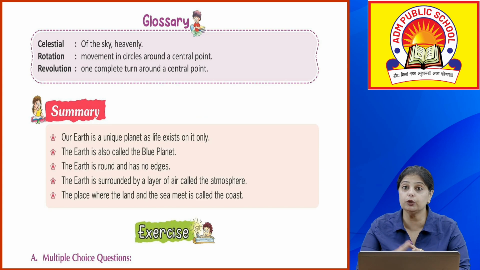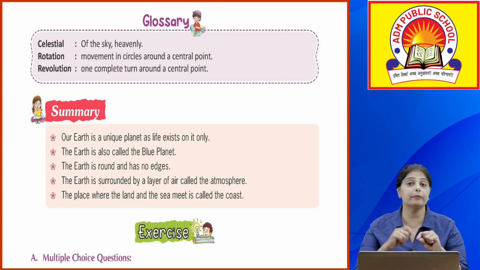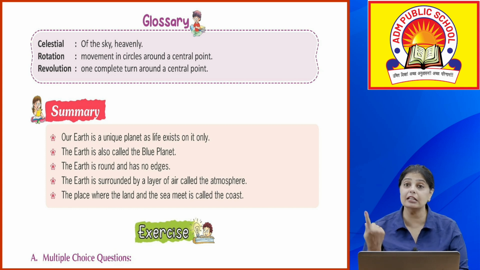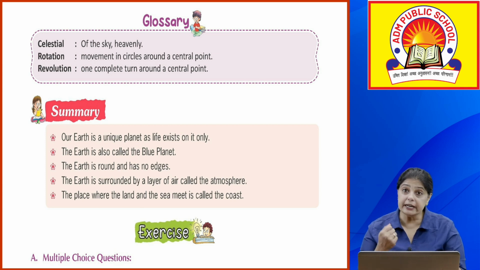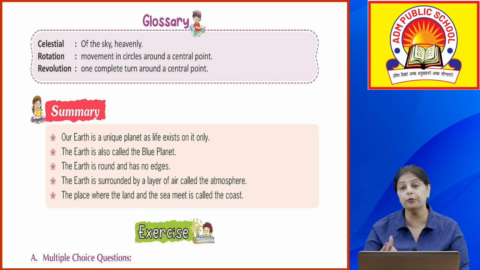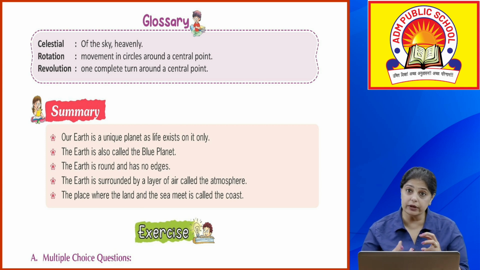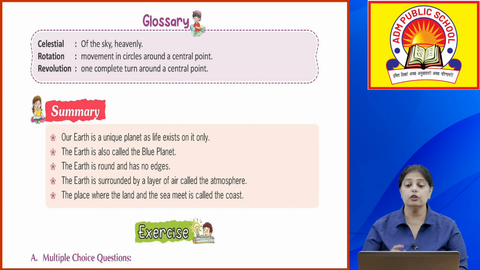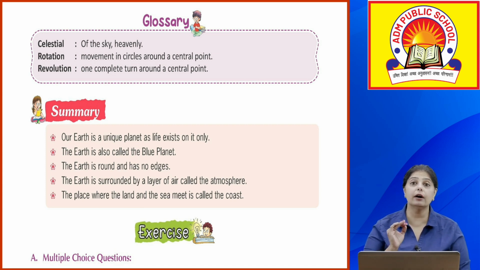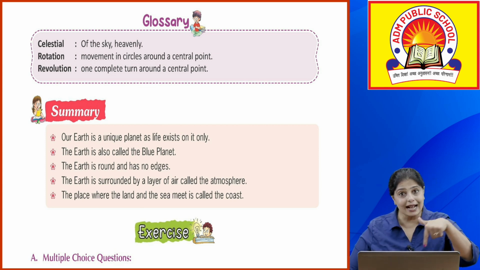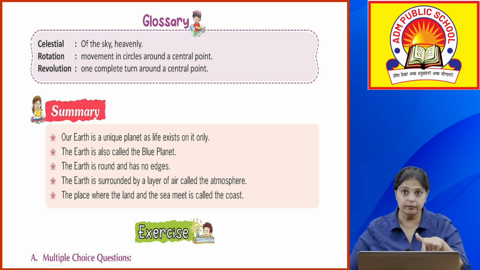एक होता है लट्टू के जैसे, okay, आपने लट्टू देखा है, जब आप थ्रेड डालते हो उसमें और उसको फेंकते हो, it starts moving and it moves around itself, okay. Now या फिर आपने बेब्लेड देखा होगा, जब आप बेब्लेड को छोड़ देते हो और वो घूमने लगता है, okay, that is when it is moving around its own axis, okay. जो imaginary line पे वो move करता है अपने आप में, that is known as the axis, okay. Now when it moves, okay, on its own axis, it is known as the rotation. और रोटेशन की वजह से क्या होता है, day and night happens, okay, because of the rotation.